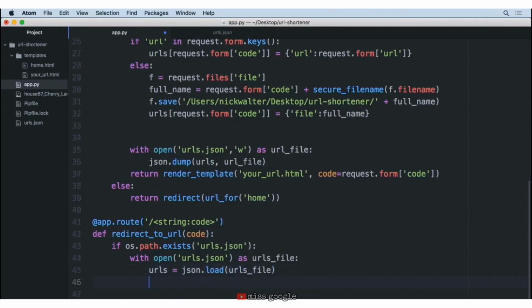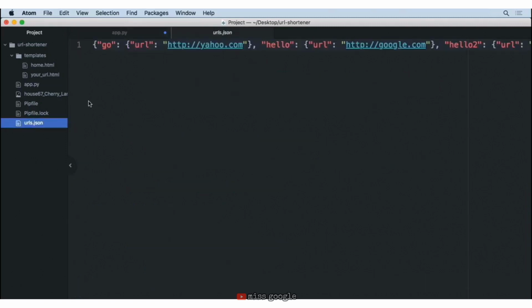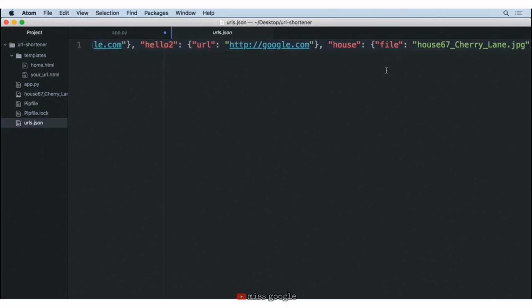And now that we have access to this, we can see if we can find the appropriate key that we're looking for. So we'll say if code in urls.keys. So this will tell us if the code that they've entered matches anything that we found here. We can then go ahead and display that URL back to the user. Now with this, remember we have to make a distinction between URLs and files, like we have here for the house.